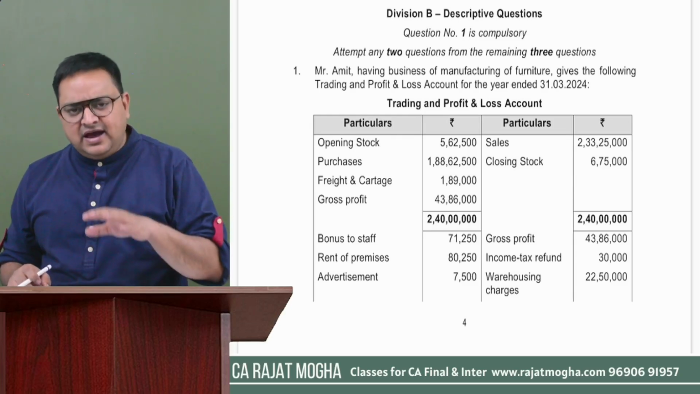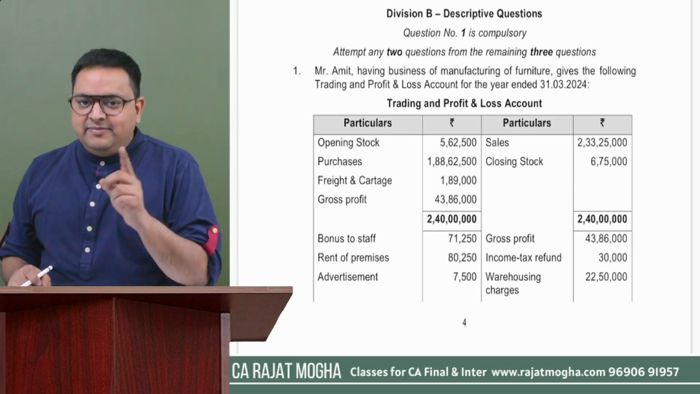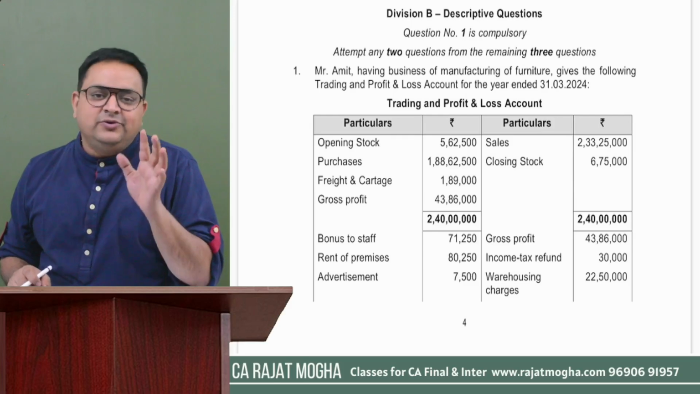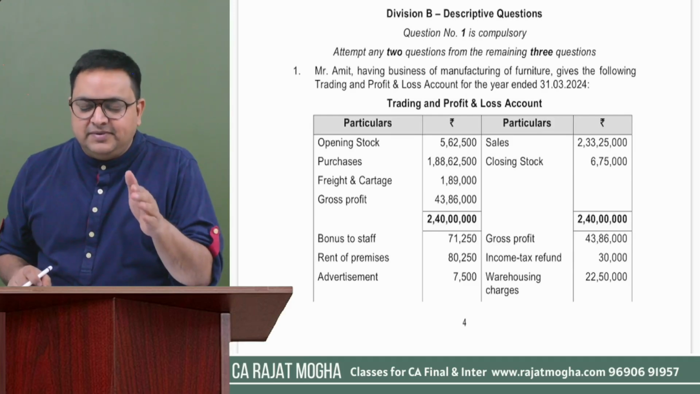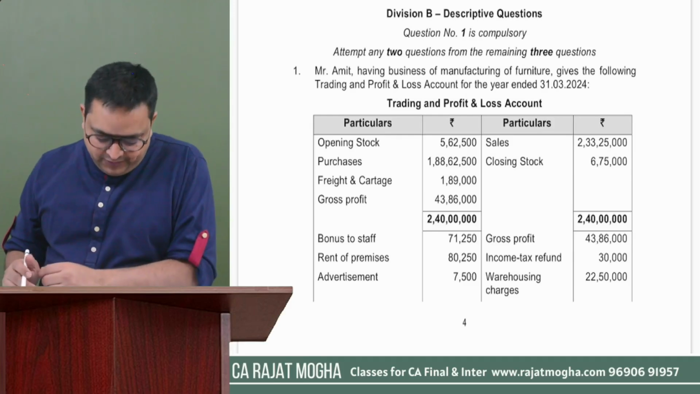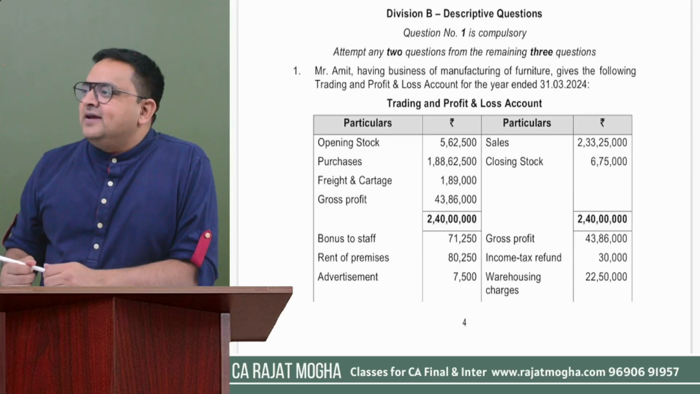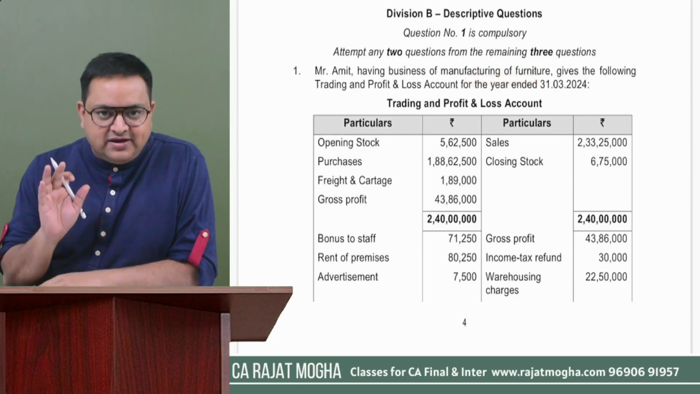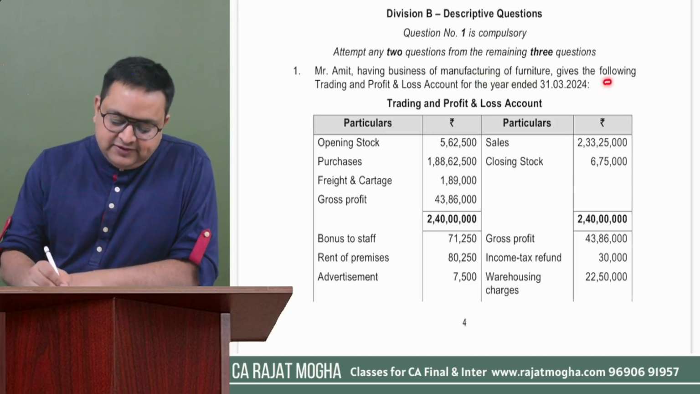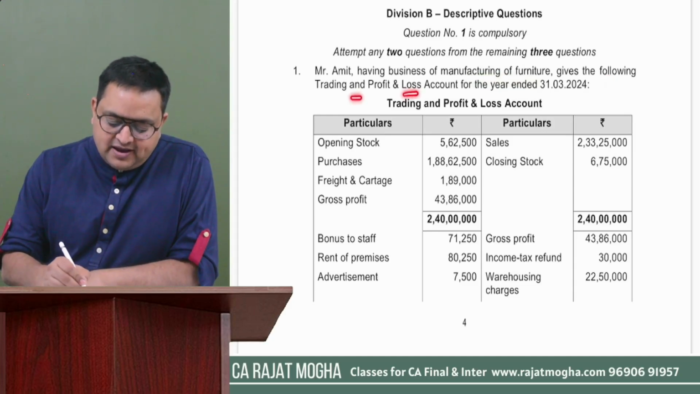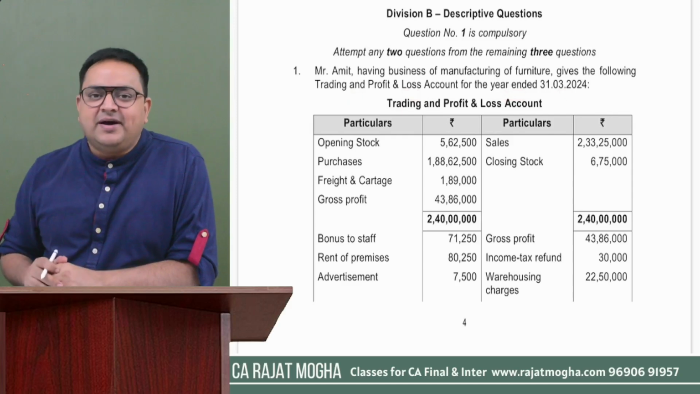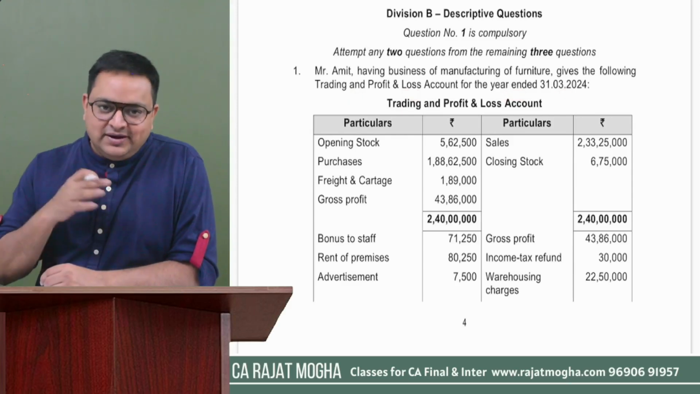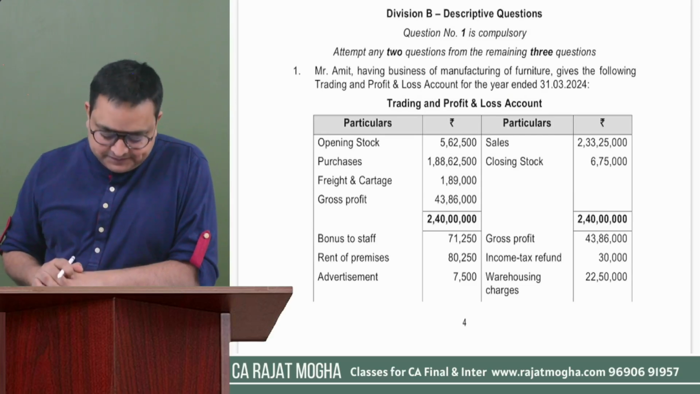First of all, I'll be discussing this question with you, then I'll ask you to do the question, then you can refer to my solved answer also for this particular question. Okay. So it says, Amit is having a business of manufacturing of furniture. So Amit is a manufacturer. Gives the following trading and profit and loss account for the year ended 31st March 2024. So our previous year is 23-24. The P&L account is given to us.